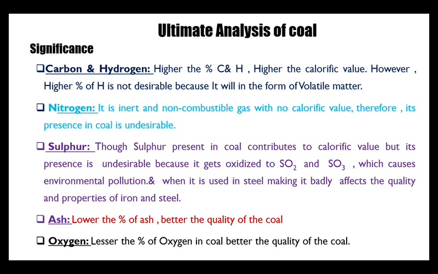And coming to the oxygen, the lesser the percentage of oxygen, the better the quality of the coal. If more oxygen is present, the amount of oxygen required for the combustion will come down. But the reason is, when oxygen is present in the coal, it will be in the form of water, because hydrogen combines with the oxygen and water is formed, which results in a part of the heat liberated being taken away by the moisture, or you can say this oxygen will be in the form of fixed hydrogen. Therefore, the lesser the percentage of oxygen, the better the quality of the coal.